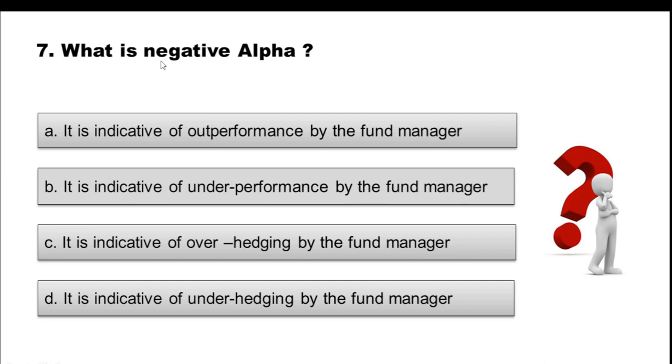Question 7. What is negative alpha? Option A, it is indicative of outperformance by the fund manager. Option B, it is indicative of underperformance by the fund manager. Option C, it is indicative of over-hedging by the fund manager. Option D, it is indicative of under-hedging by the fund manager. So choose the correct option.